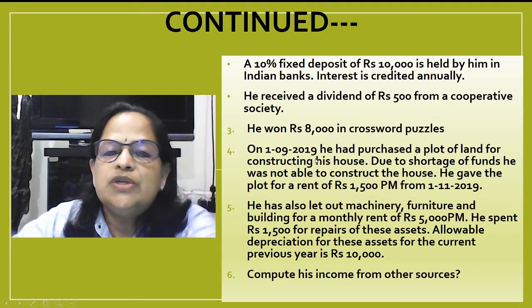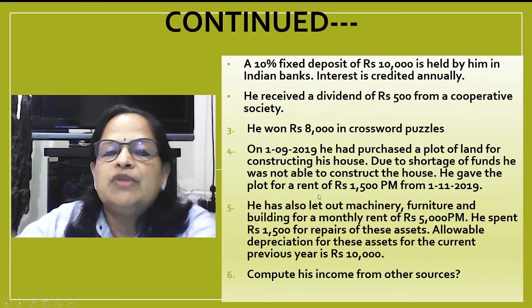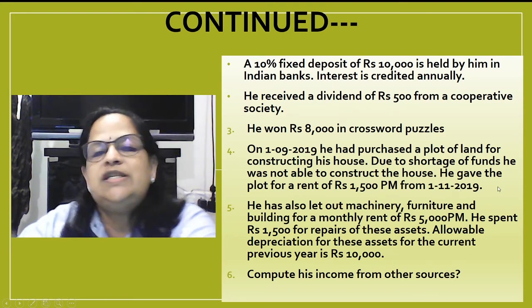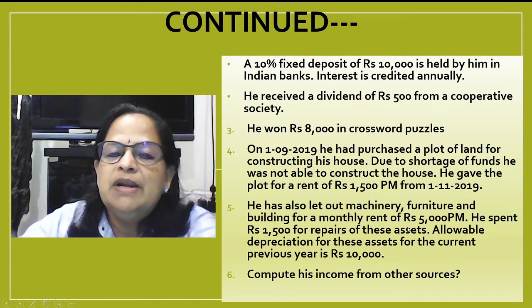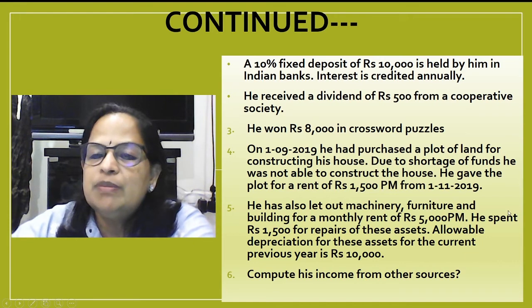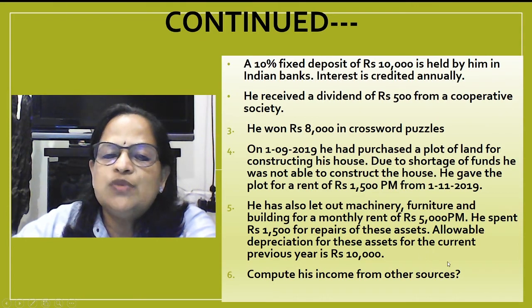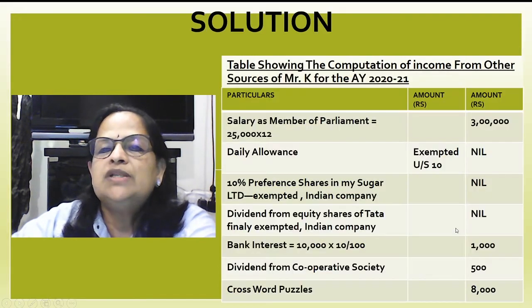On 1/9/2019, he had purchased a plot of land for constructing his house. Due to shortage of funds, he was not able to construct the house. He gave the plot for a rent of rupees 1,500 per month from 1/11/2019. He has also let out machinery, furniture and building for a monthly rent of rupees 5,000. He spent rupees 1,500 for repairs of these assets. Allowable depreciation for these assets for the current previous year is rupees 10,000. Compute his income from other sources.